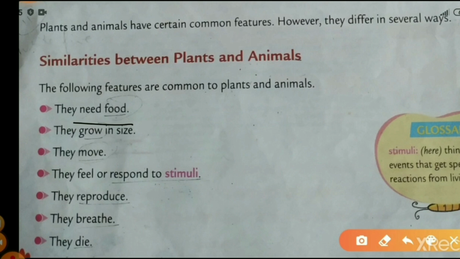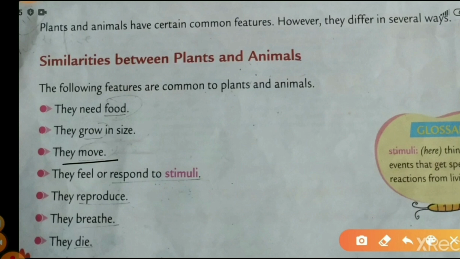So we all know that all living things need food to get energy. The second similarity is they grow in size. So like human beings, plants and animals both grow to a certain size in a certain period. The third similarity is they move from one place to another. The different animals have different body parts for movement, but plants are fixed to the ground. So they can't move from one place to another.